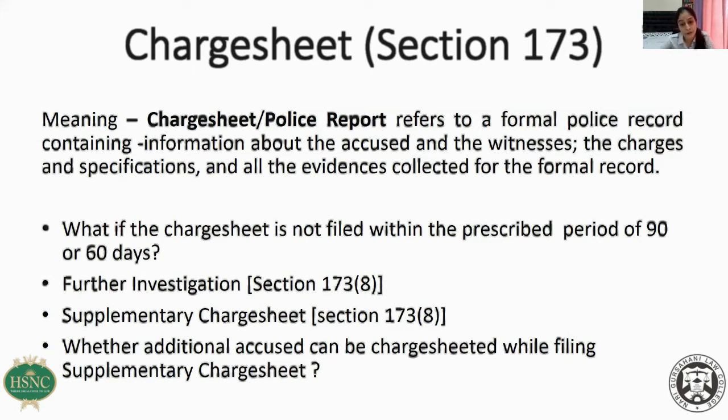Sometimes after the period of 90 days is over, a particular witness may come to them and say, oh, I have seen this person keep this bag in the train on such and such day. So that additional statement of the witness gets recorded. They try to apprehend that accused. Now that accused is apprehended after a period of 90 days when the first charge sheet is already filed. So what happens in such a scenario? They continue the investigation, they prepare a supplementary charge sheet, and additional accused can be charge sheeted in that supplementary charge sheet.